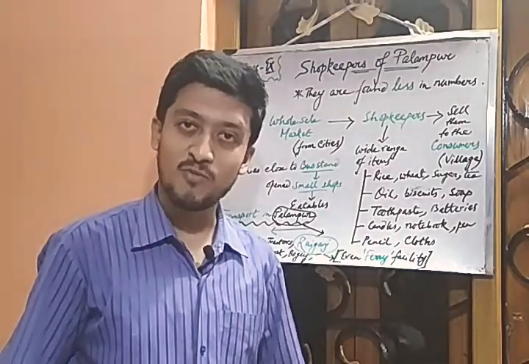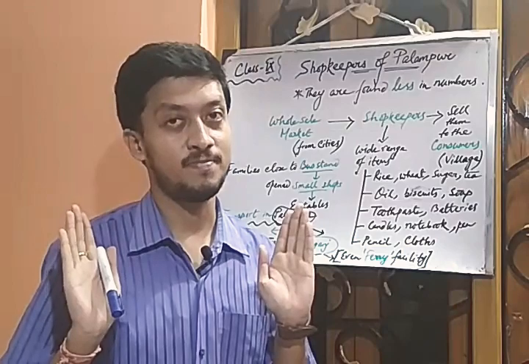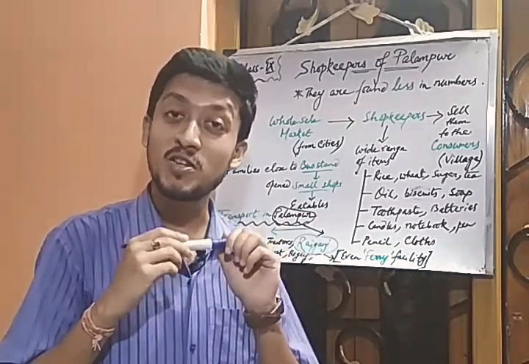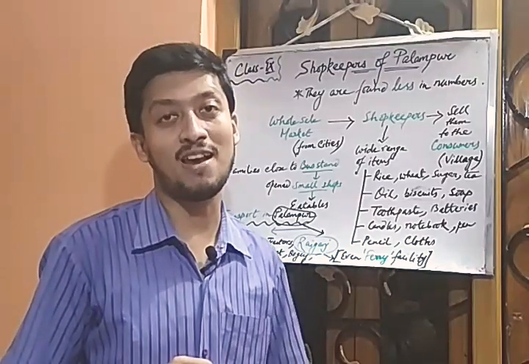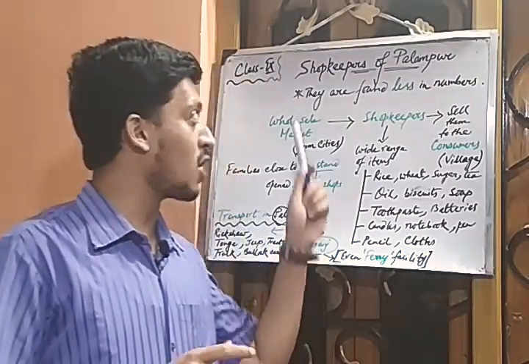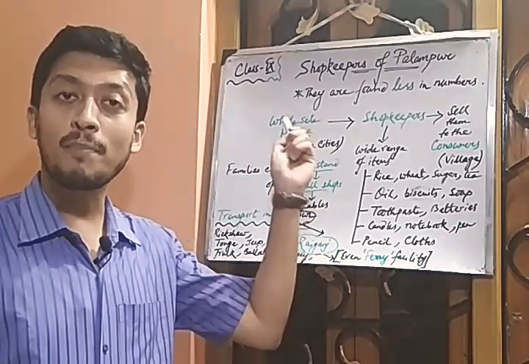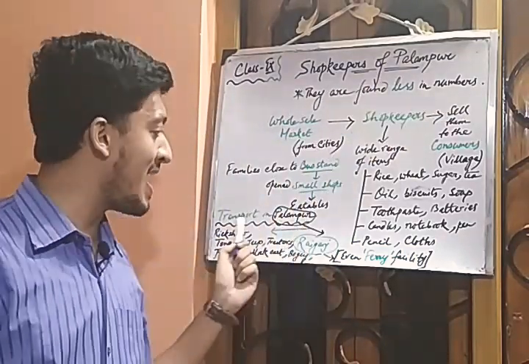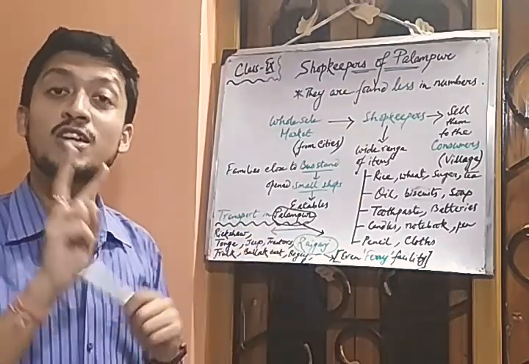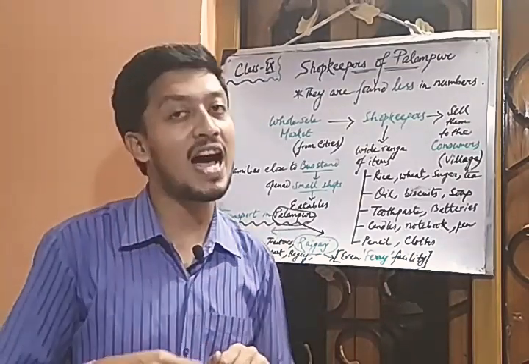So here I am with our last topic of discussion. Palampur will come to an end today. We are going to complete chapter 1 of Palampur, a class 9 topic, today. Our topic of discussion for today is the shopkeepers in Palampur and the means of transportation found there. So there are two topics that I am going to discuss on the last day.